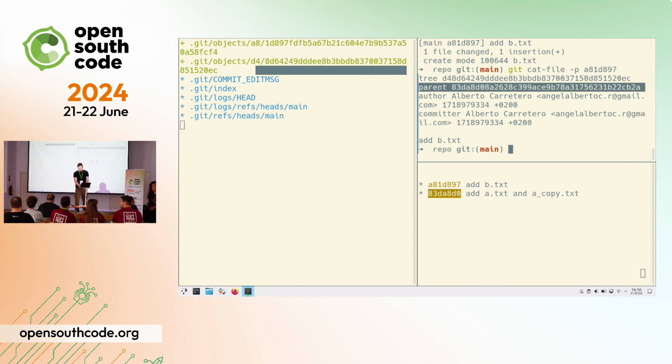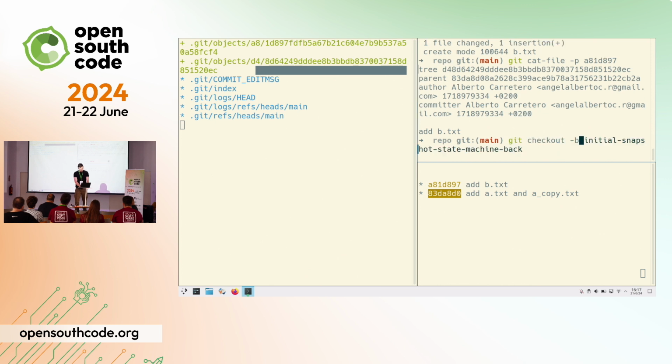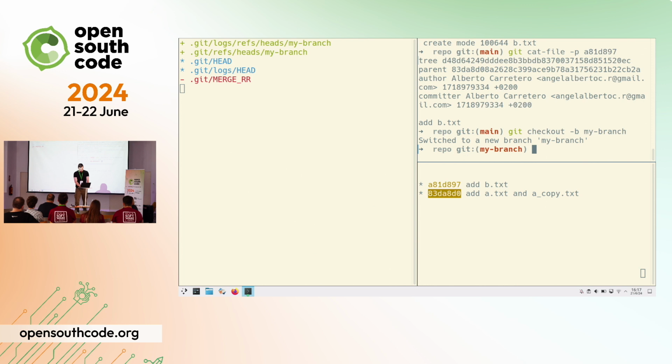So now that we have some intuition for the graph, because it's just parent and hash, what is going to happen if we have something a little bit more complex? If we have a branch, I create a branch and then I merge it back to the main one. So it's going to have 2 edges instead of 1. Let's do that quickly. So I'm going to create a branch called my branch. You can see here that the only thing that changed is the reference that we are going to see later, and the logs. And again, this is just for UX reasons.